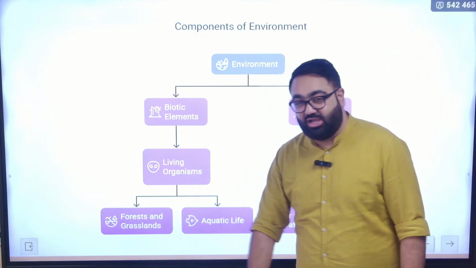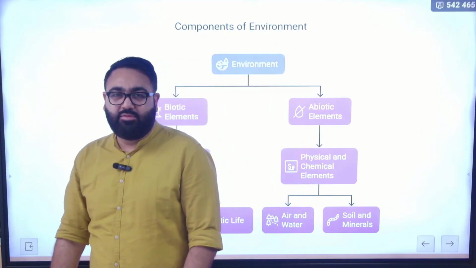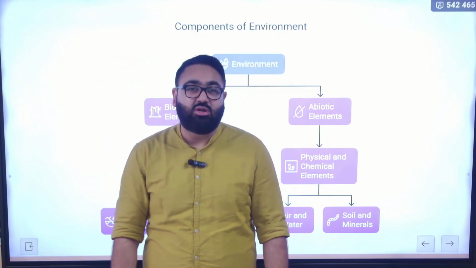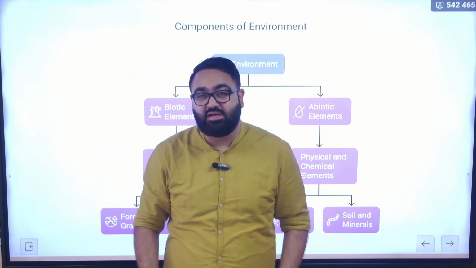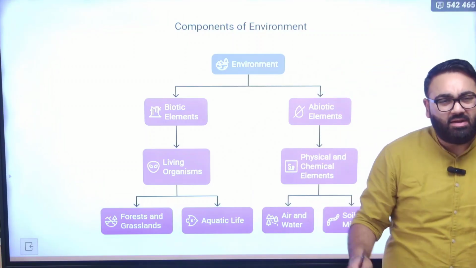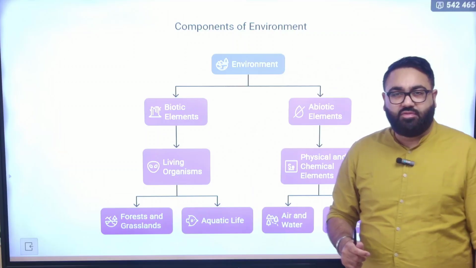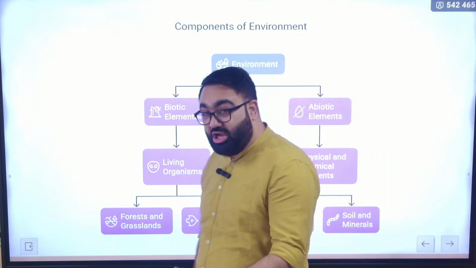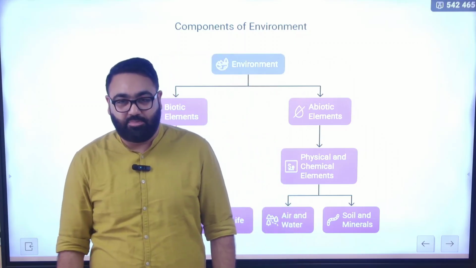Like for forests, the government has been trying to improve our forest cover consistently. The National Forest Policy talks about the fact that we should have a forest cover of at least 33% in the country. The reality being that we are far, far behind that, but it is an example of what the government is doing. For aquatic life, the government has been trying to make fishing much more sustainable. They have banned the use of trawlers, for example.